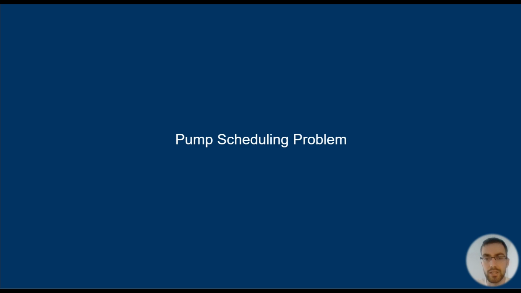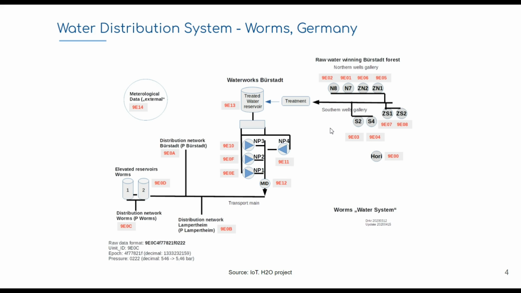So let's start talking about the pump scheduling problem. So here we have a real-world water distribution system. It's a water utility located in Worms in Germany, which supplies water for about 120,000 people. Basically, we have a raw water source, and then we treat this water and put this water in a reservoir. And then we have a decision process that we found suitable to model as a Markov decision process.